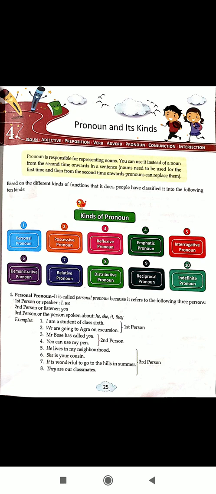And the first one, in kinds of pronoun, is personal pronoun. Personal pronouns are used as a substitute for a person's name. There are two kinds, subjective and objective pronouns. That is, they either act as the subject of the sentence or the object of the sentence. As the subject of a sentence, they are I, you, he, she, it, we, they. As the object of the sentence, they are me, you, her, him, it, us, them.